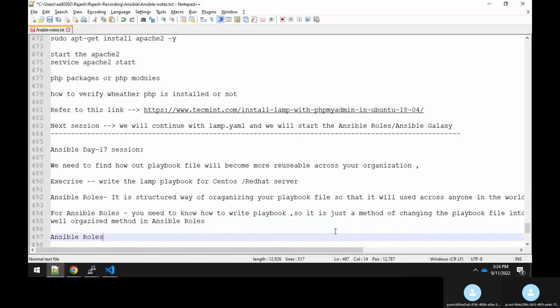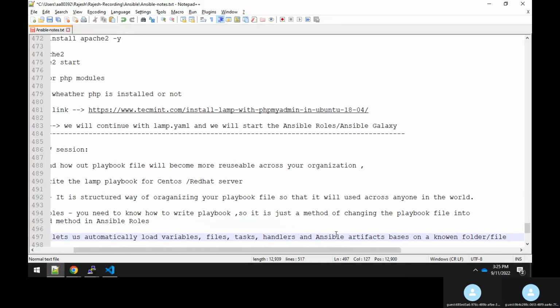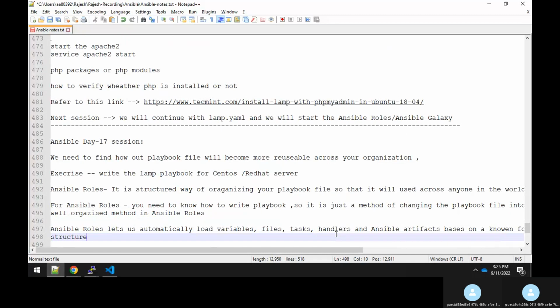Ansible roles let us automatically load variables, files, tasks, handlers, and other Ansible artifacts based on a known folder or file structure. Okay?